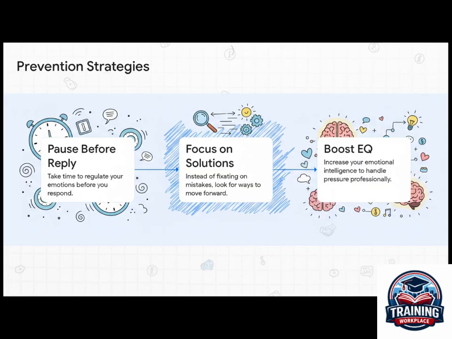The key here is emotional regulation, and the most powerful tool you have is so simple. Just pause. Take a minute, take an hour, heck, take a day before you respond to something that feels emotionally charged. This little bit of space allows you to shift your focus from who's to blame to how do we fix this? It's a core component of building your emotional intelligence.